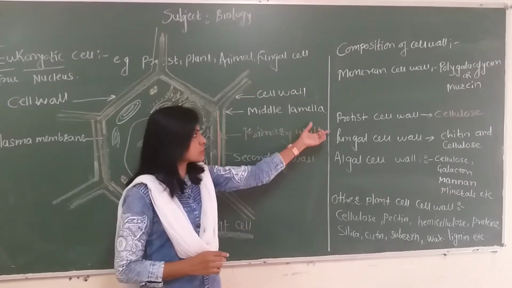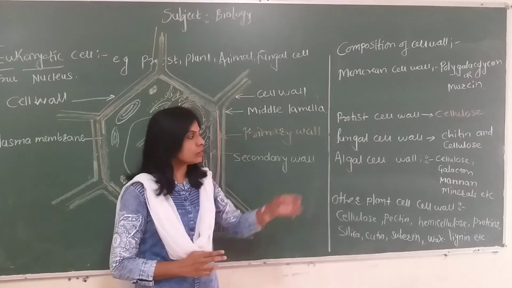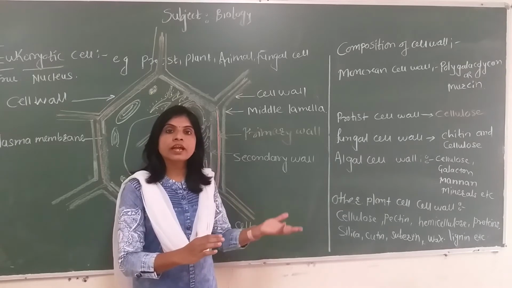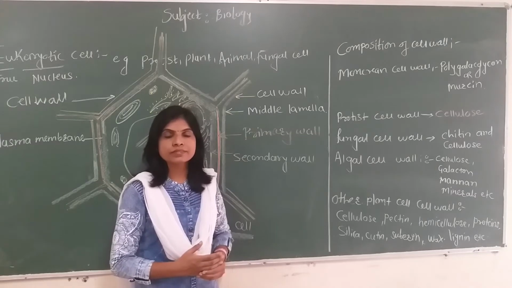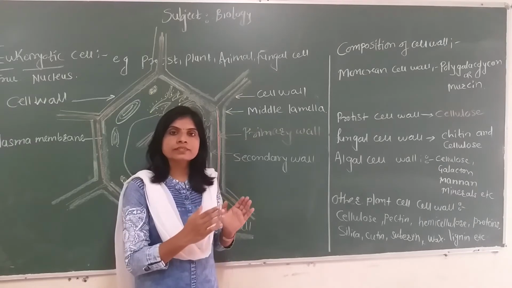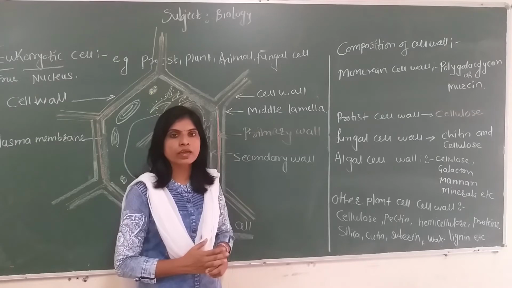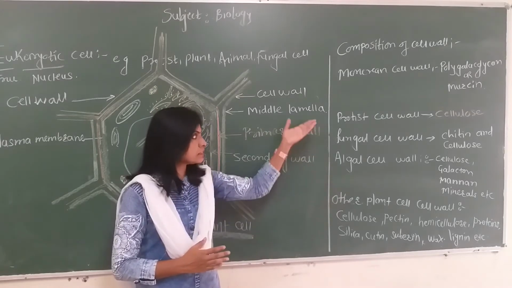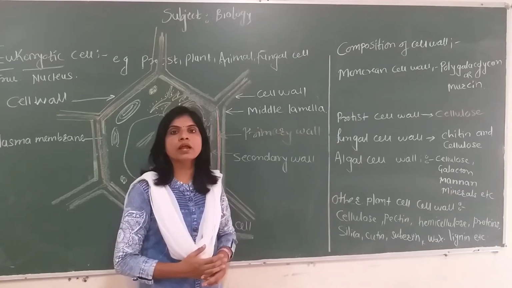In the case of protists, the cell wall is made up mainly of cellulose, a polymer of glucose. In the case of the fungal cell, there is a great difference between the fungal cell and the protist cell, even though fungi may be unicellular or multicellular. They have a cell wall with cellulose and chitin. Chitin is only present in the cell wall of fungi, and it is a great difference from the cellulose of the plant cell and protist cell.